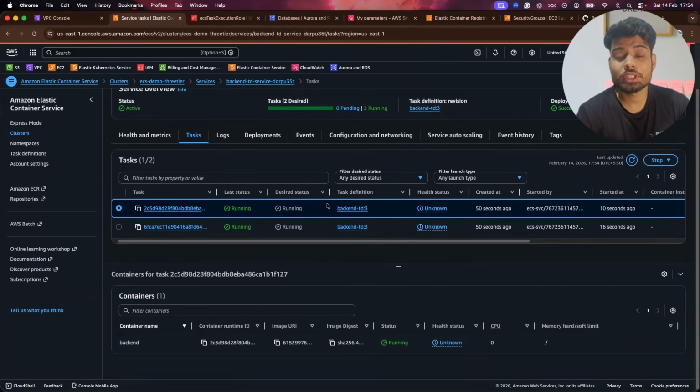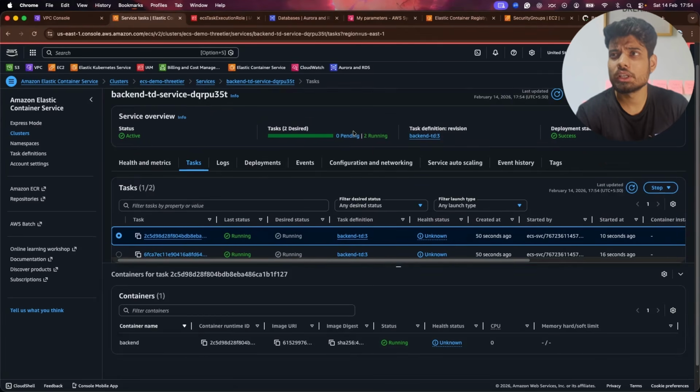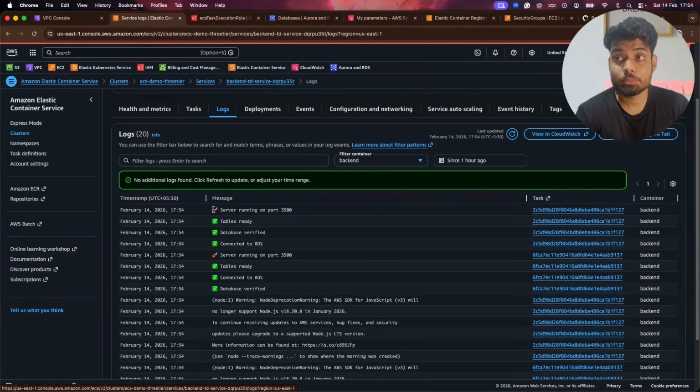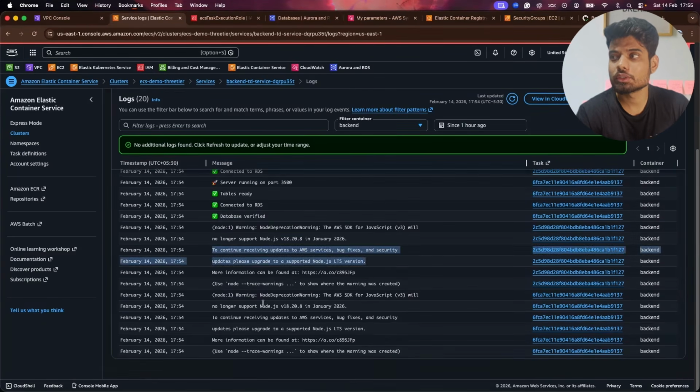But now I wanted to check whether our DB connection has been successful or not. So we can simply use the logs for that. I'll just go to the log section, and here we can see that the server is running on port 3500, table is ready, database verified, connected to RDS. Now you will see the same thing again because we have two containers running, and that's why this is showing us. So it means that our backend is configured and it is able to communicate with the database.